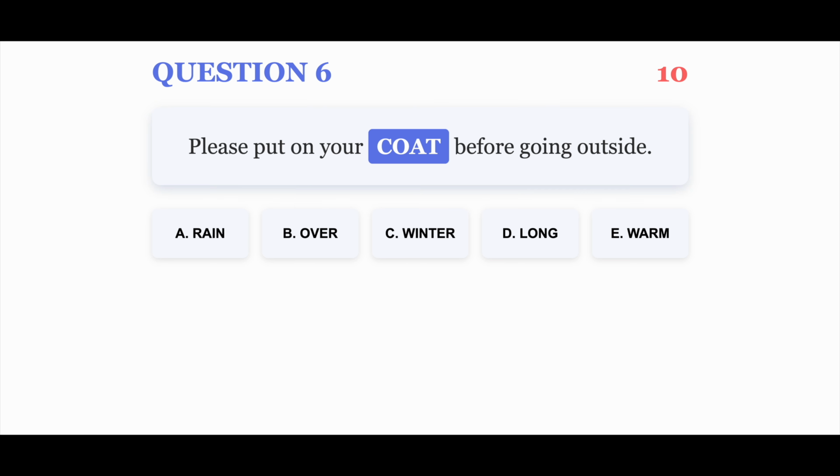Question 6. Please put on your coat before going outside. Your options are A. Rain, B. Over, C. Winter, D. Long, E. Warm. You have 10 seconds.